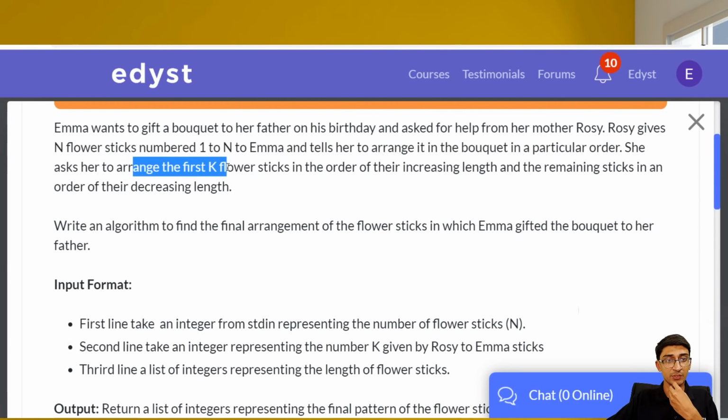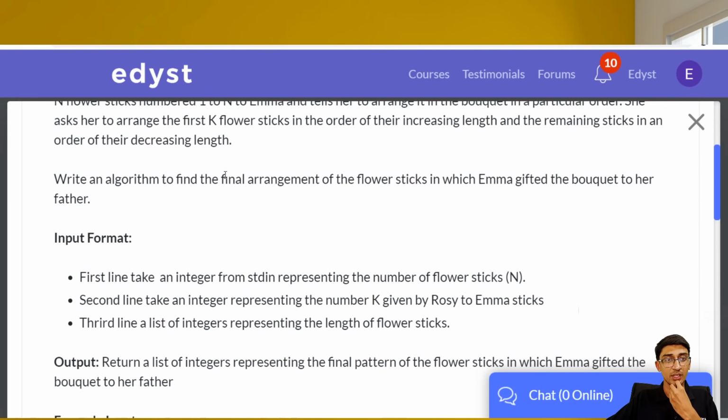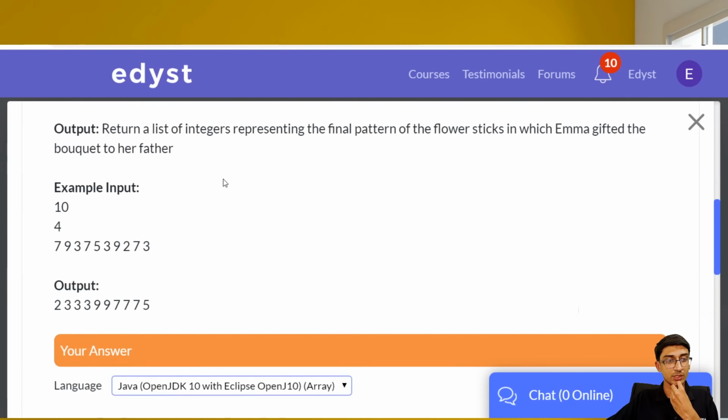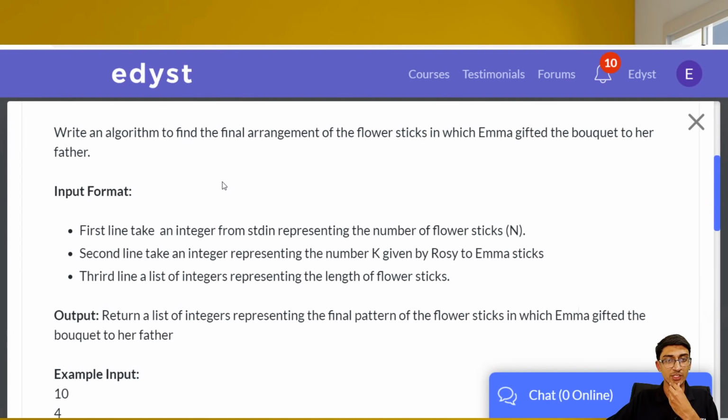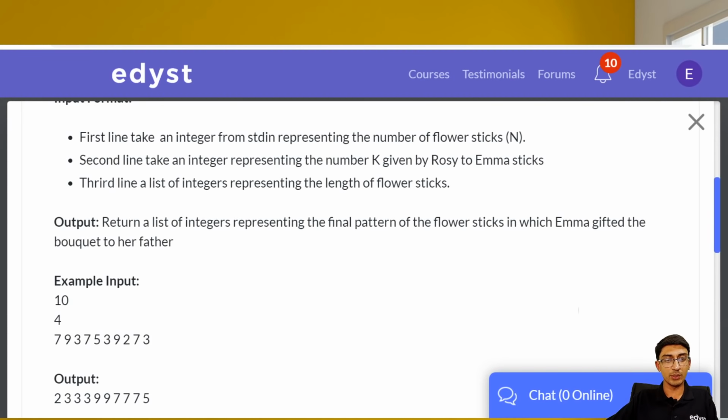She asked her to arrange the first k flower sticks in order of their increasing lengths and the remaining sticks in order of their decreasing length. Okay, but what's actually happening here? Alright, so if it's equal, it's not really given to us. K is the number given by Rosie, sticks is a list of integers. So it's not really given to us what to do if it's equal to k.